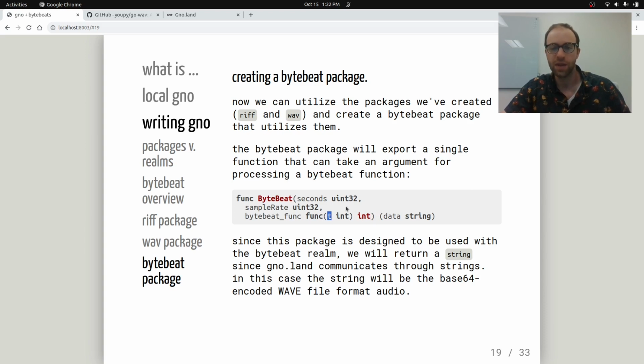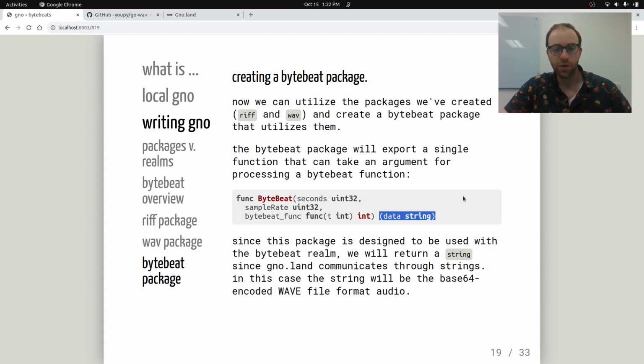This t is going to iterate from 0 to whatever, depending on the seconds and sample rate, and you're going to return something that makes it generate audio. And you can see that this returns a string. A lot of the things in the smart contract world of Gno, once you get into the realms, deal with strings.